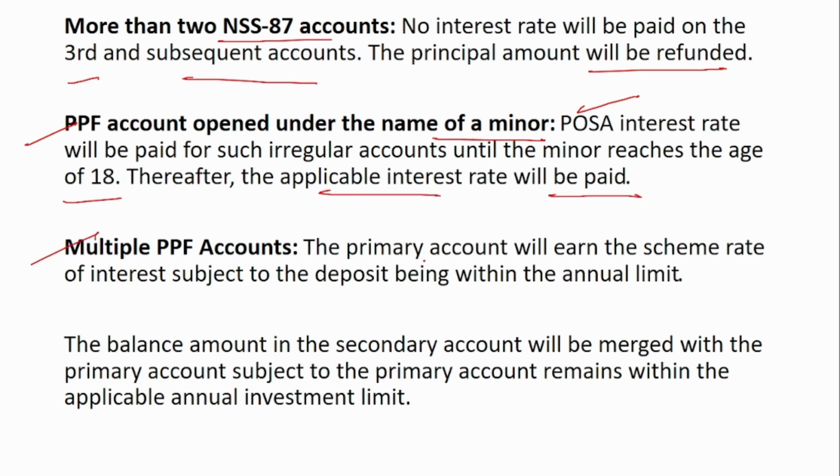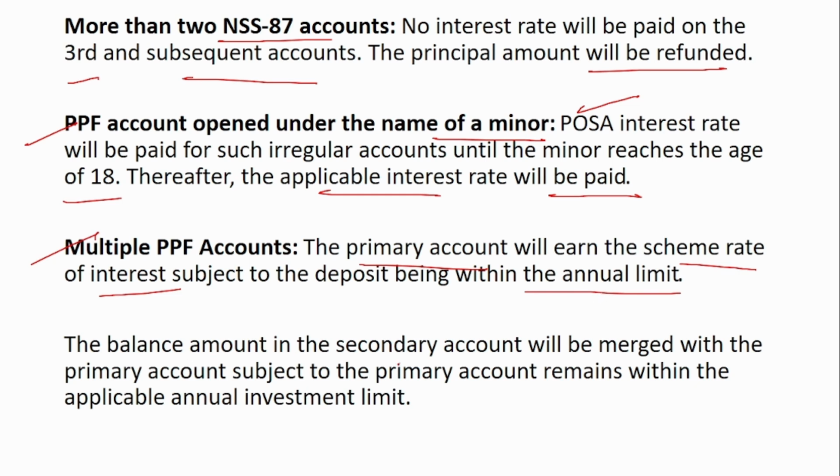In this case, the primary account will earn the scheme rate of interest, subject to the deposit being within the annual limit. So there is an annual limit for this PPF. If the primary account has money within this limit, then whatever the PPF rate is, that will apply to this primary account.